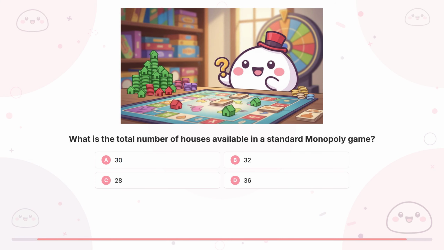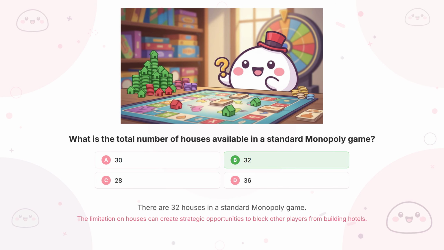Question 3. What is the total number of houses available in a standard Monopoly game? It's B. 32.